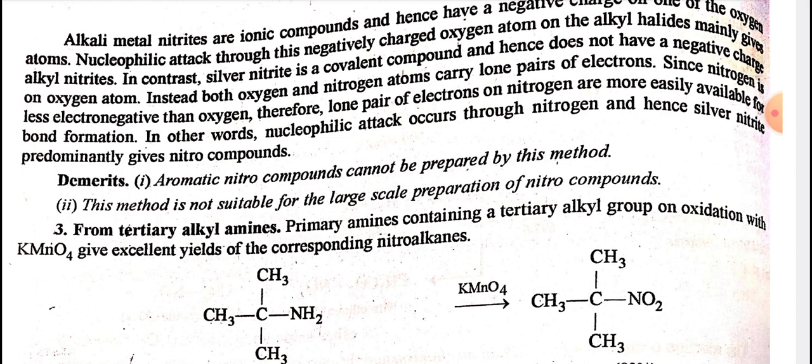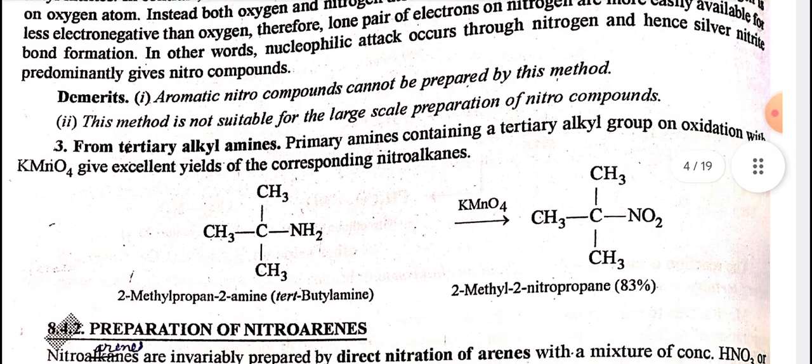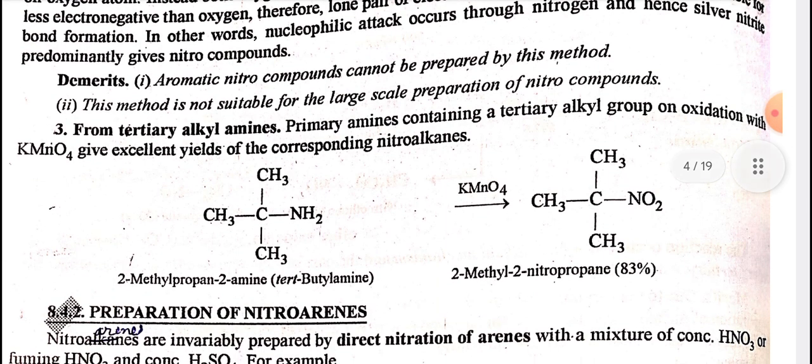Instead, both oxygen and nitrogen atoms carry a lone pair of electrons. Since nitrogen is less electronegative than oxygen, the lone pair of electrons on nitrogen is more easily available for bond formation. In other words, nucleophilic attack occurs through nitrogen, and hence silver nitrite predominantly gives nitro compounds. What are the demerits? Aromatic nitro compounds cannot be prepared by this method. This method is not suitable for the large-scale preparation of nitro compounds.